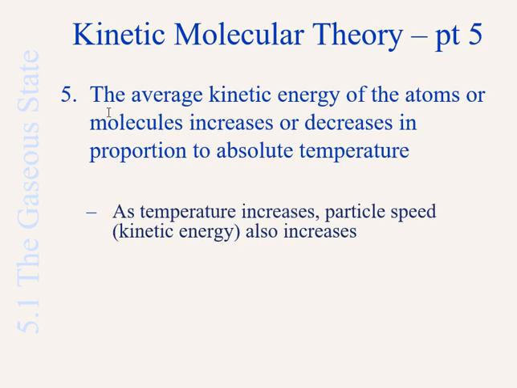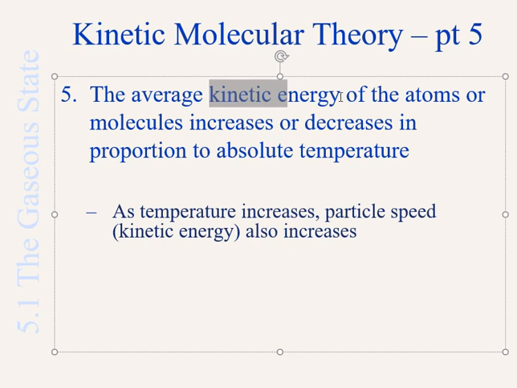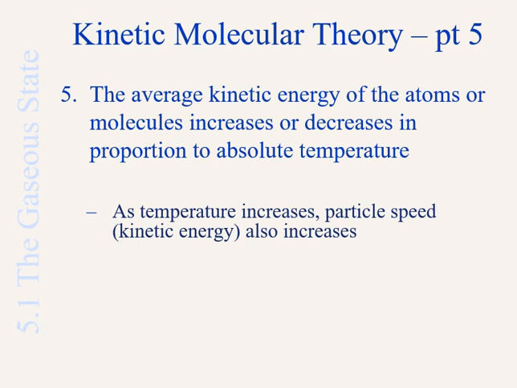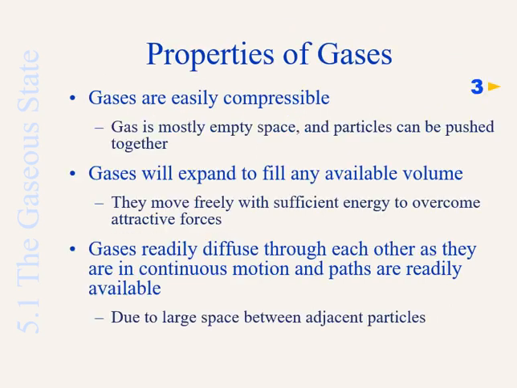And actually, there is one more point: the average kinetic energy of the atoms or molecules increases or decreases in proportion to absolute temperature. If we increase the temperature in a gas, the kinetic energy, which is the speed of the particles at which they are moving, will become faster. And there is an average kinetic energy, meaning that there are particles with slow speed, then there are particles with high speed, but then we can average all those speeds up, and when we raise the temperature, we are raising the average kinetic energy of the gas molecule. And so these are the 5 points of the kinetic molecular theory by which we define how an ideal gas